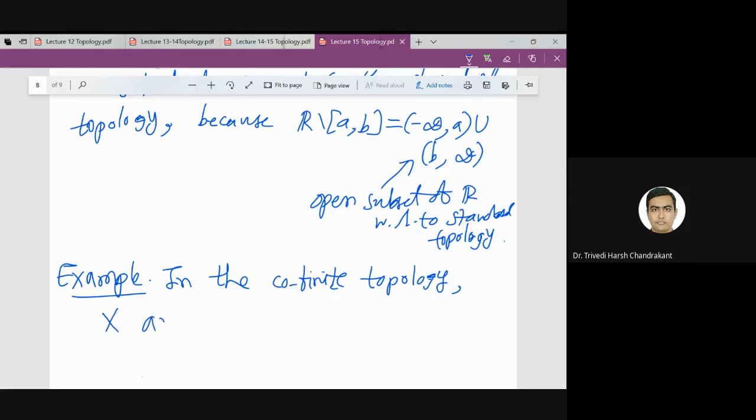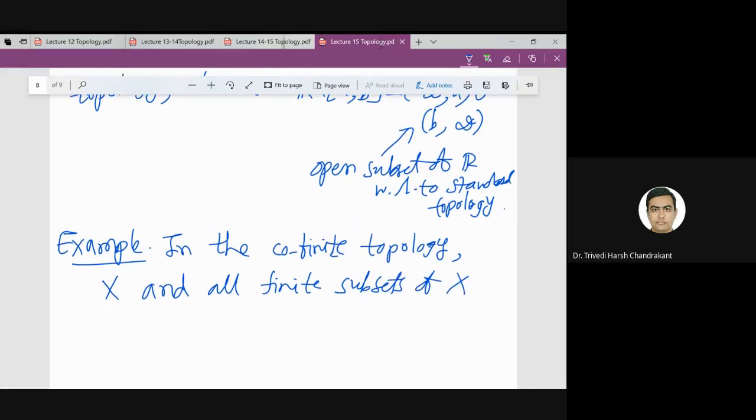In the cofinite topology on X, the set X and all finite subsets of X are closed, because their complements are open. The complement of a finite set is open, and the complement of X is open. So X and all finite subsets of X are closed.